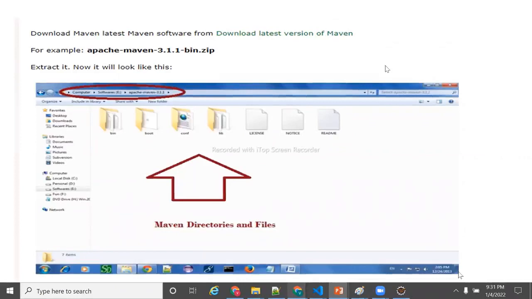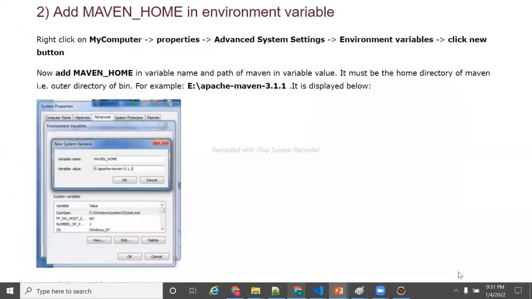So that's why I need to create an environment variable, so that if you create your Java project in the C path also, it should work. In the D drive also, it should work. It's not mandatory that your Java code should also be in the E:\Apache Maven folder only. I want to make this Maven global, so anywhere I can access it. That is the purpose of having an environment variable.